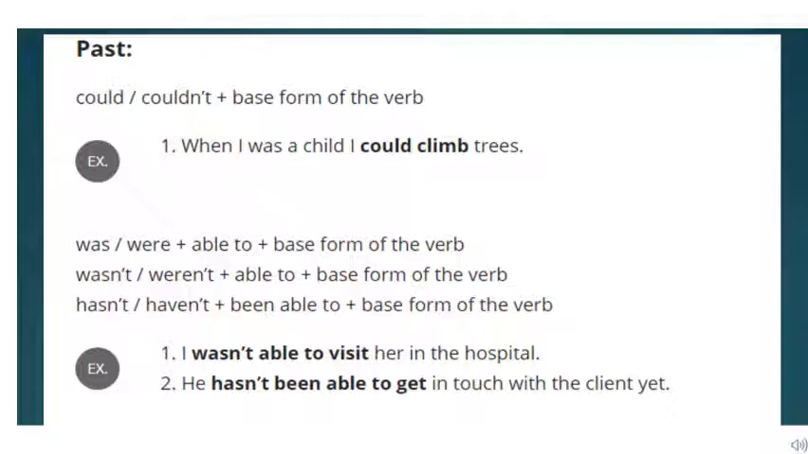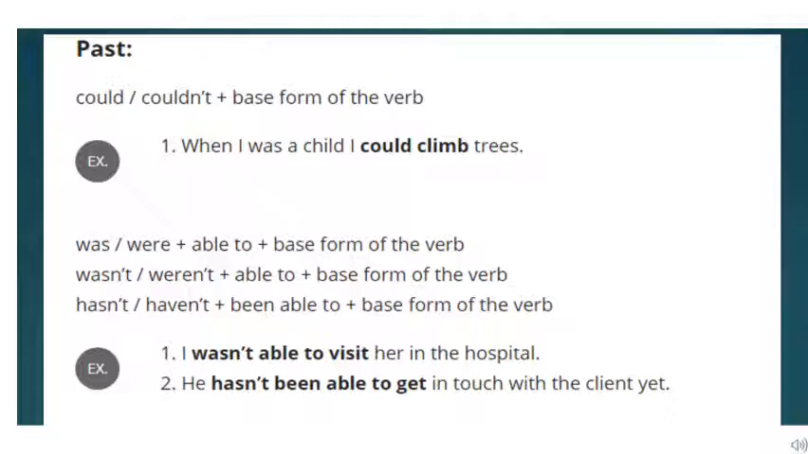So was, were, able to plus the base form of the verb. Here I have explained it with an example. I wasn't able to visit her in the hospital. Another way, able to, I am now using children the past ability. And how am I completing the sentence? Wasn't able to. Was is used in the past. I wasn't able to visit her in the hospital. So a past inability over here.